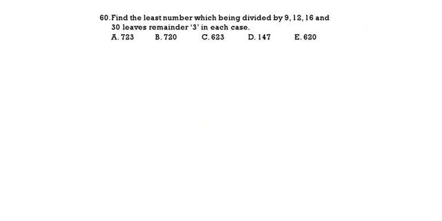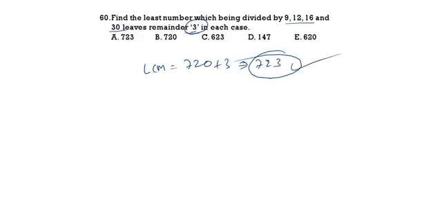Find the least number which is divided by 9, 12, 16 and 30, which leaves remainder 3 in each case. Find the LCM of 9, 12, 16, 30. What is the LCM? 720. So for this type of question, you should find the LCM and then we should add 3. So what is 720 plus 3? 723. We have to find the LCM and we should add that remainder. So 723 is the correct answer. Next.